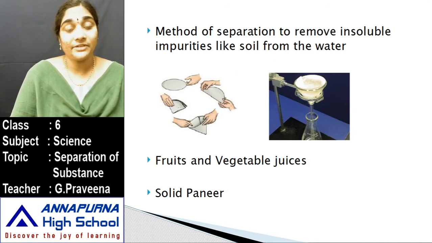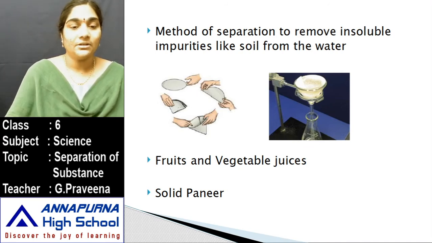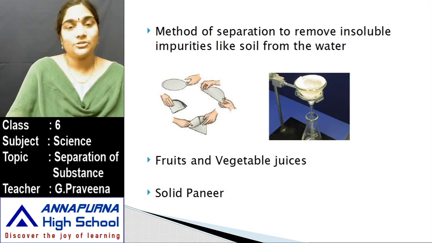For getting paneer, they boil the milk, and if you add 2 or 3 drops of lemon juice to it, you get solid material from the milk. This is filtered using a cloth, and the lump of solid that you get can be used as paneer. So the filtration process is done to remove insoluble impurities from the liquid.